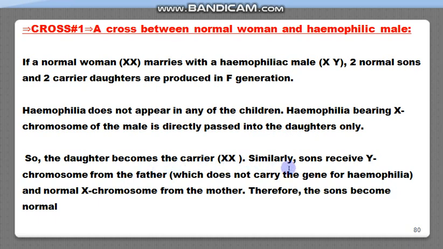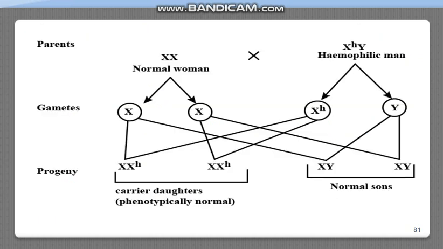Similarly, sons receive the Y chromosome from the father, which does not carry the gene for hemophilia, and the normal X chromosome from the mother. So sons become normal. So it means that the gene for hemophilia is present on the X chromosome. So this is the diagrammatic representation of the cross.